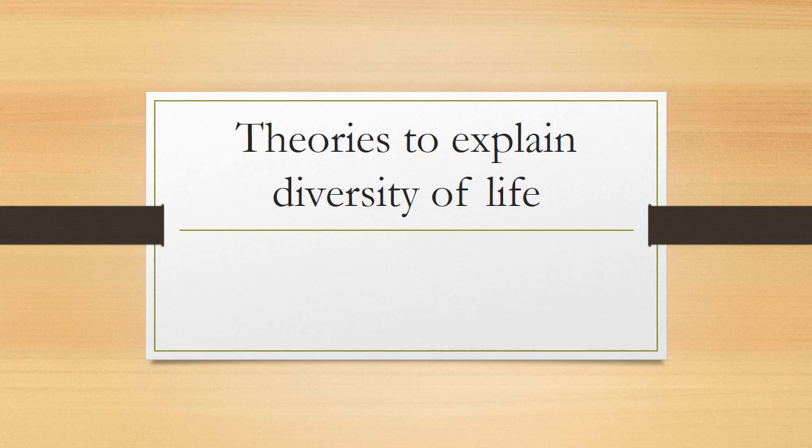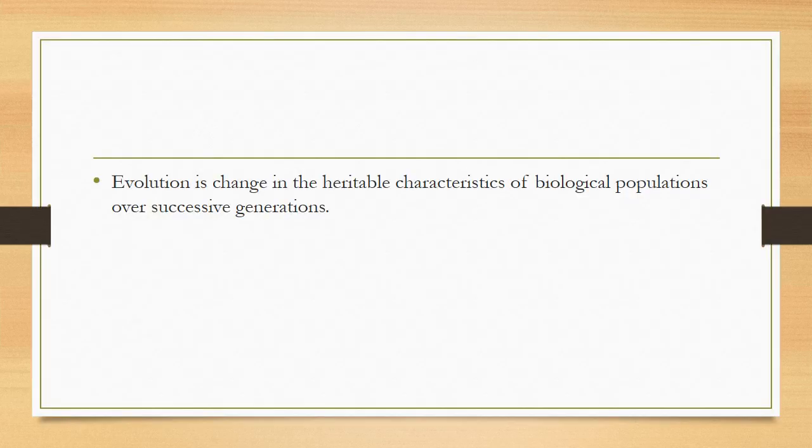In this lecture, we'll be talking about different theories to explain the diversity of life. Before going into the detail of different theories to explain the diversity of life, let us first find out what is evolution. Evolution is change in the heritable characteristics of biological population over successive generations.